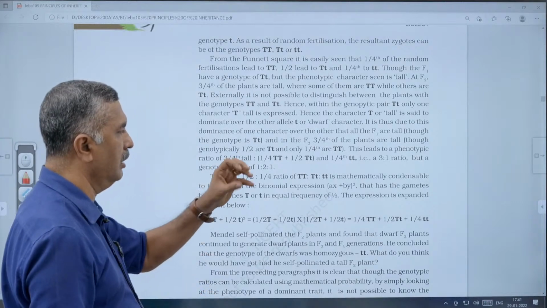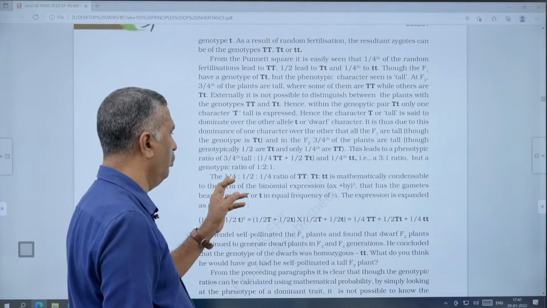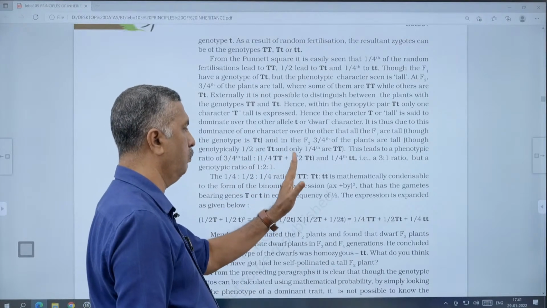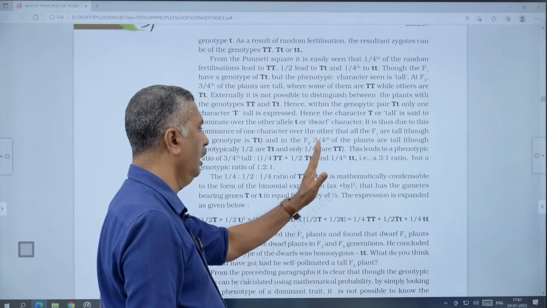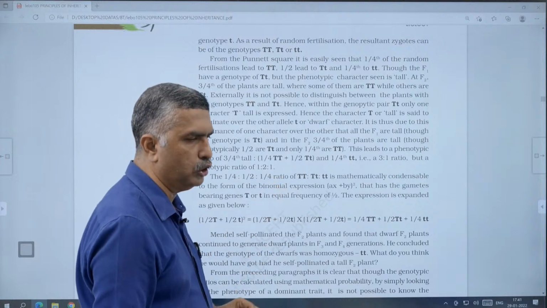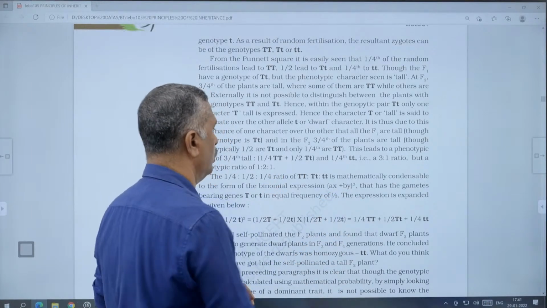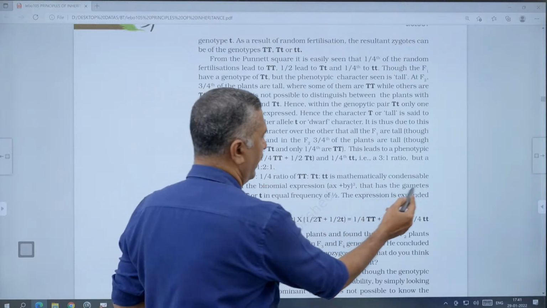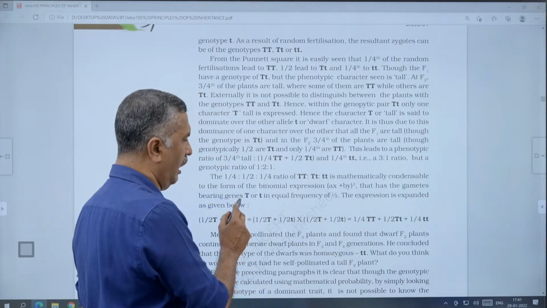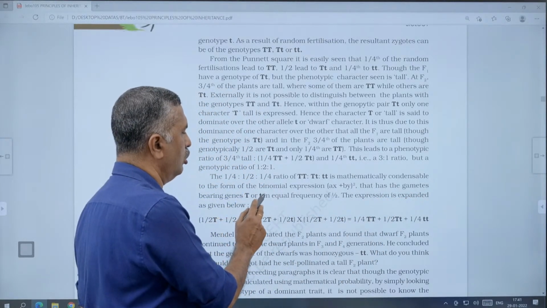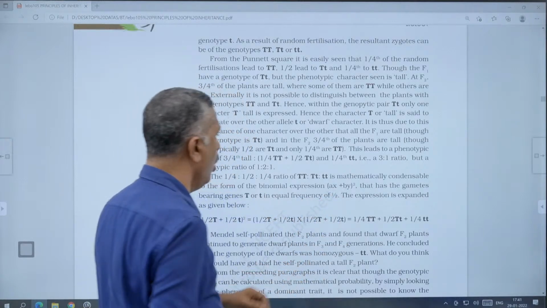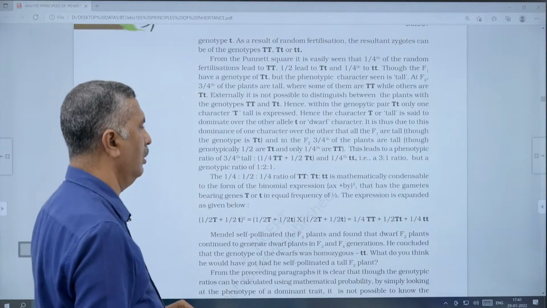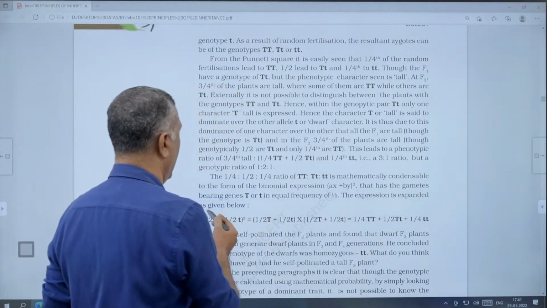The 1 by 4 is to 1 by 2 is to 1 by 4 ratio of genotypes capital T capital T, capital T small t, small t small t will be mathematically condensed to (ax plus by) all square, a binomial expression. What is the condition here? The gametes bearing genes capital T or small t must be in equal frequency of 1 by 2. That is very important.